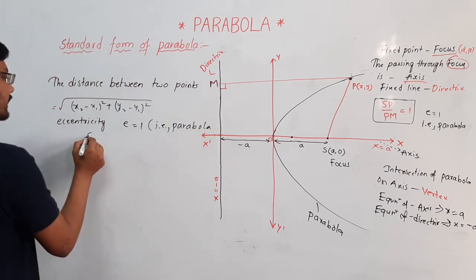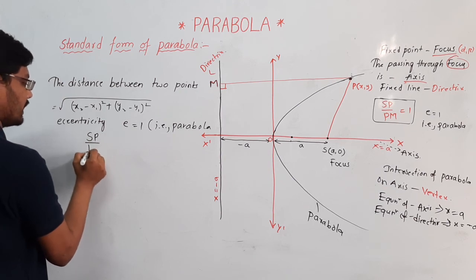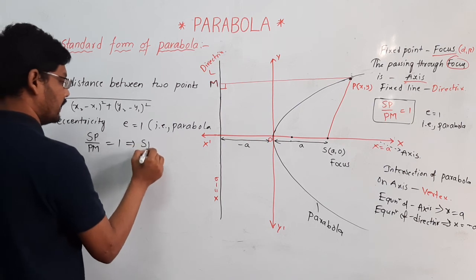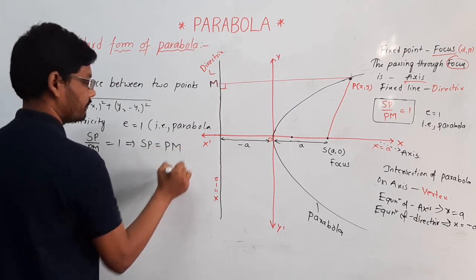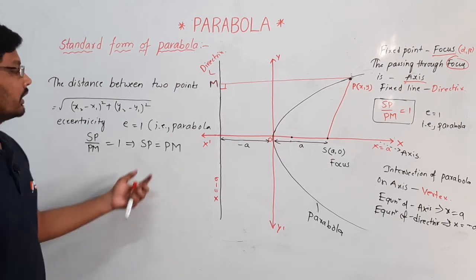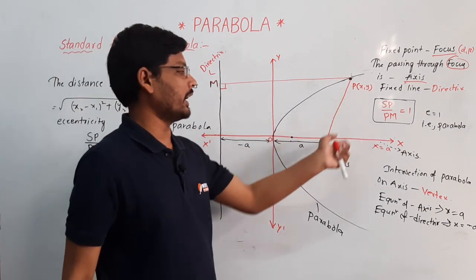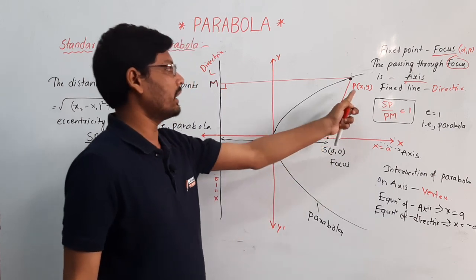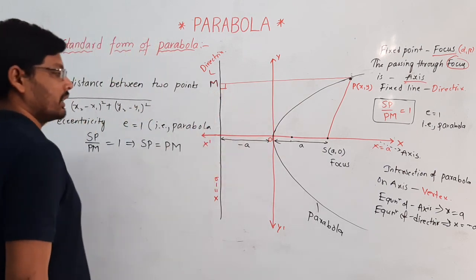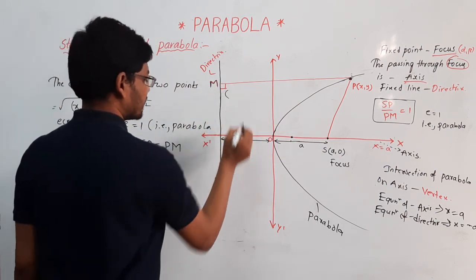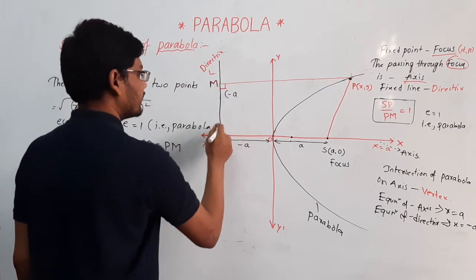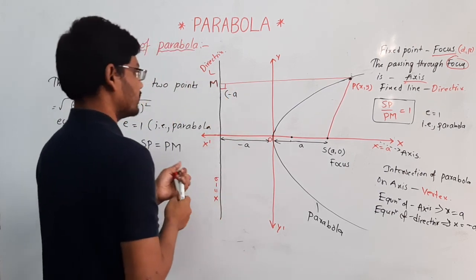That is nothing but SP by PM is equal to 1. Then it implies SP is equal to PM. Here we have points S and P, but we don't have M here. So I am taking the negative side of the x axis, which is minus a. The distance between these two points is y.